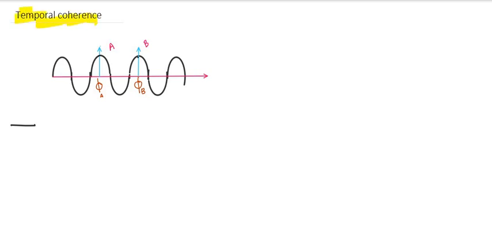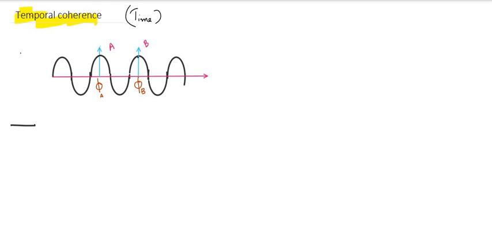The temporal coherence is actually a time dependent coherence, and the temporal coherence gives an idea about the spectral purity of the light. That is, suppose we have a light source, the temporal coherence gives the idea about the spectral purity. So it is a measure of correlation of the phase of a wave at two different points.